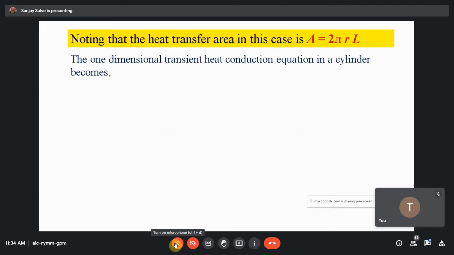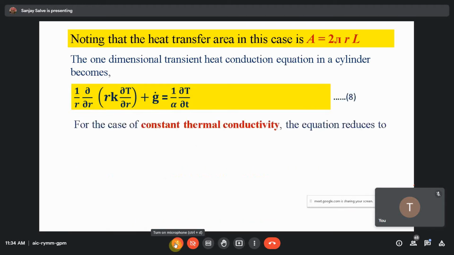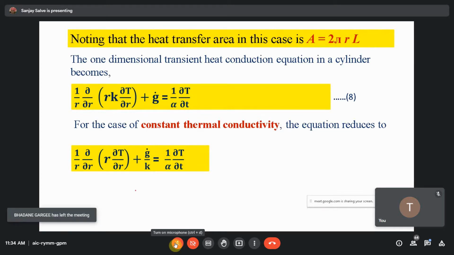So put that over here. The one-dimensional transient heat conduction equation in cylindrical coordinates becomes 1 upon R del by del R of R K del T by del R plus G dot equals 1 upon alpha del T by del t. How it comes, I will explain. This is the case for constant thermal conductivity. How do you get this one? The 2 pi L you can take outside as a constant, and then that R is 1 upon R into R, right?